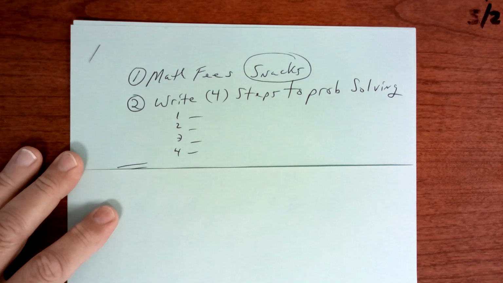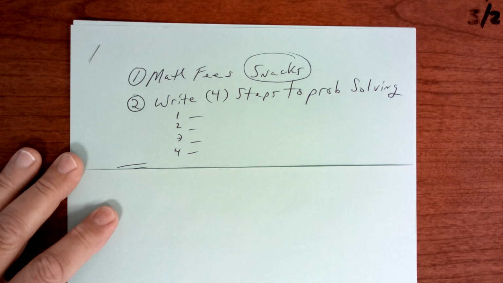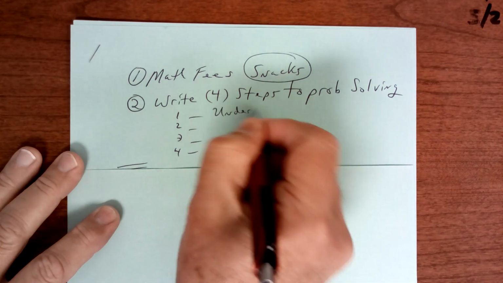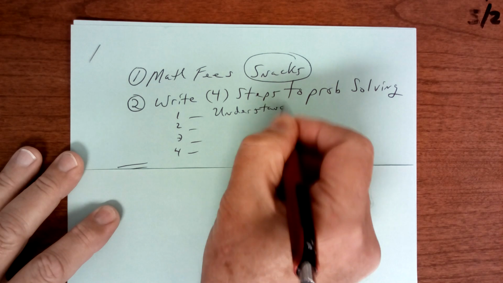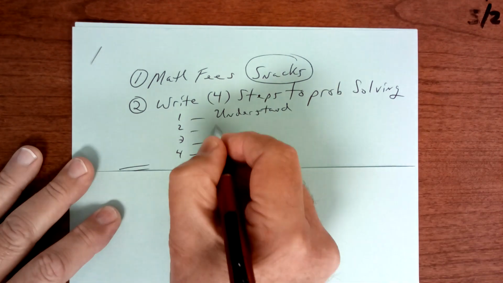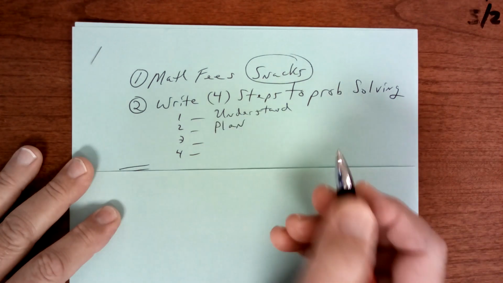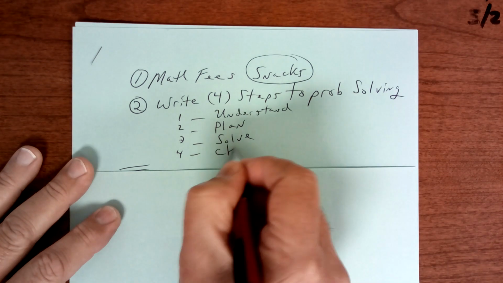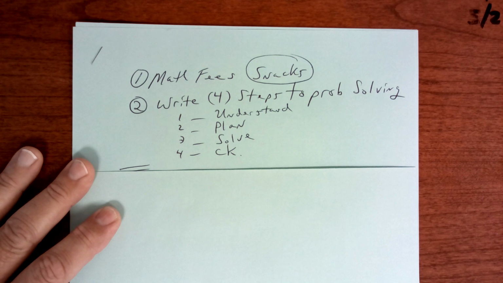There's 4 steps to solving any problem. Number one, you have to understand it. Then you have to come up with a plan. You have to try to solve it. And then you have to check it to make sure your answer seems plausible.